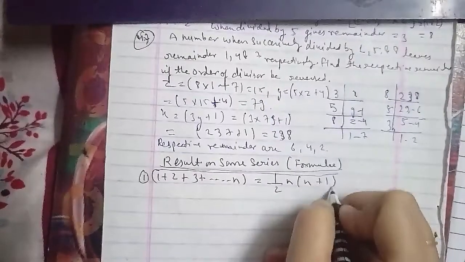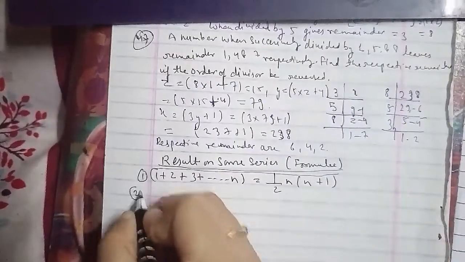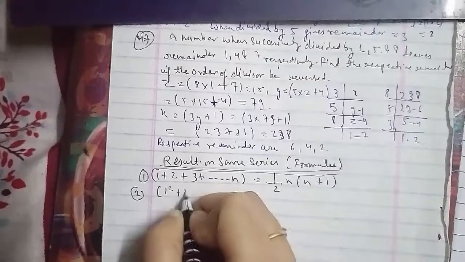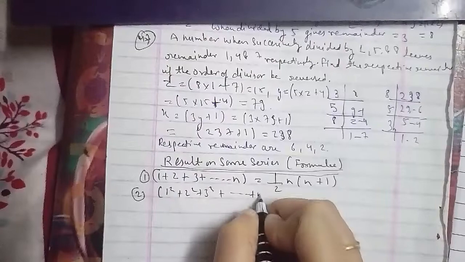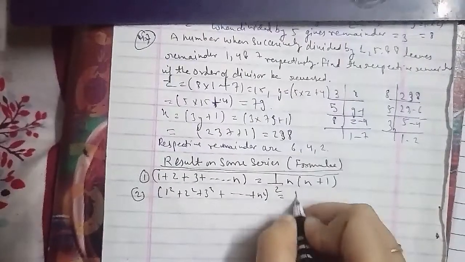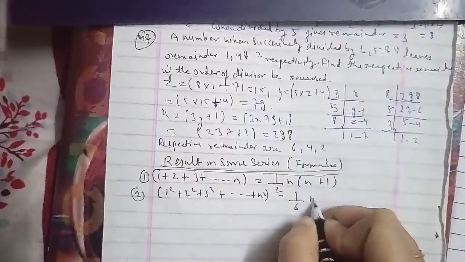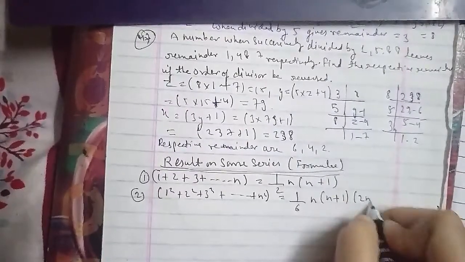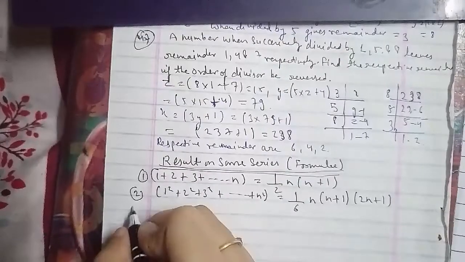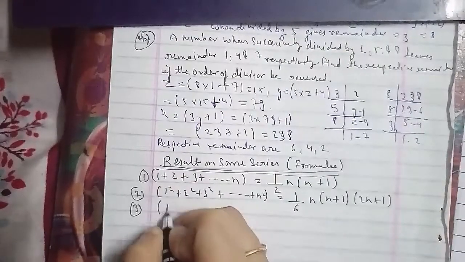The third: 1 cube plus 2 cube plus 3 cube plus till n cube is equal to 1 upon 4 n square (n+1) whole square. These were the three formulas for the series, and we will use them here as well.